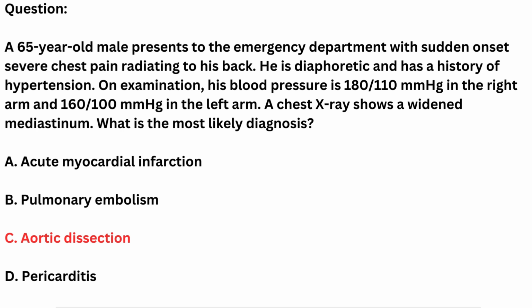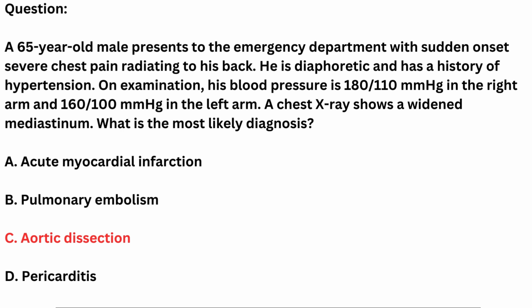Differential blood pressure in both arms. A significant difference in blood pressure between arms is a hallmark of aortic dissection, as it can indicate that the dissection has affected the blood flow differently in each arm. Widened mediastinum on chest X-ray. This radiologic finding is suggestive of aortic dissection, where the aorta may be dilated or there may be blood in the mediastinal space due to the dissection. Given these points, aortic dissection is the most likely diagnosis among the options provided.